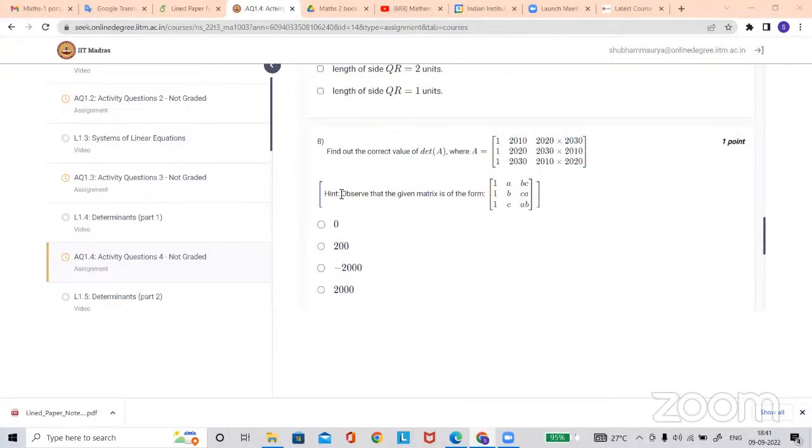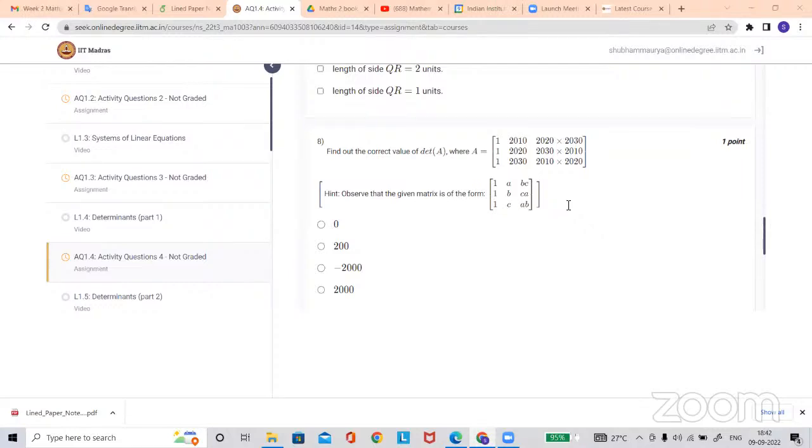Are you using this hint? The hint is: observe that the given matrix is of this form, A, B, C, and... No, I can't get this, sir. Yes, sir, I had the doubt in the same question. I'm not understanding this hint. Yeah, me too. I couldn't understand what the hint given there is.